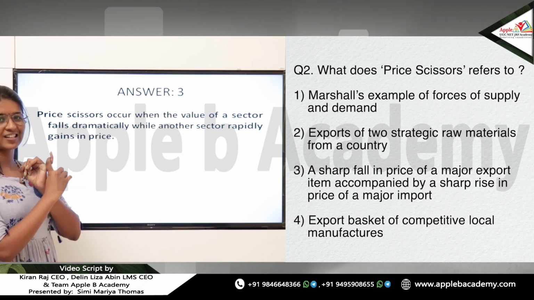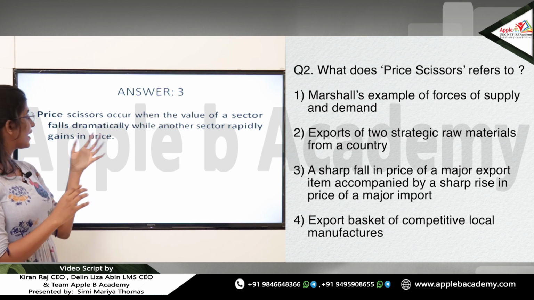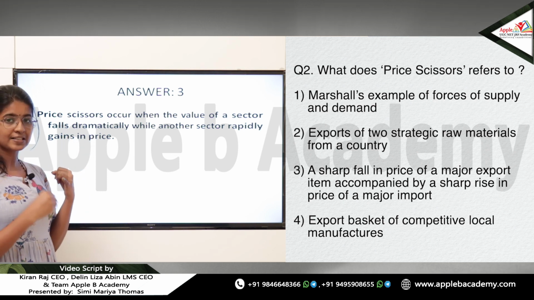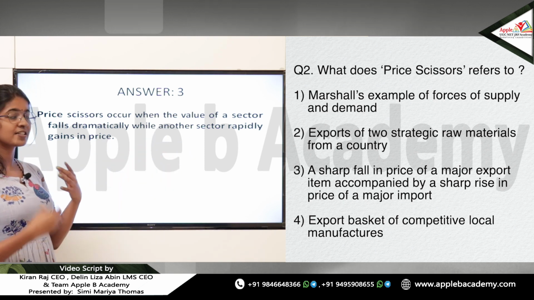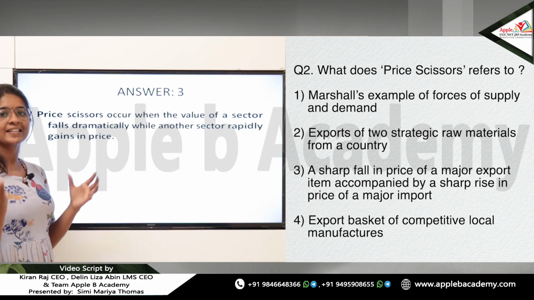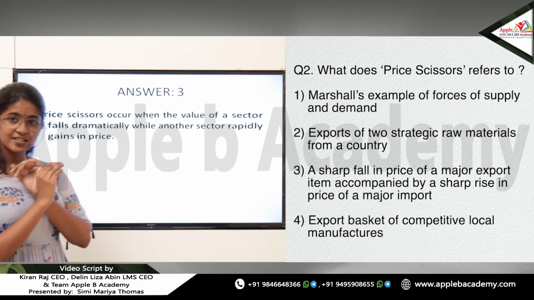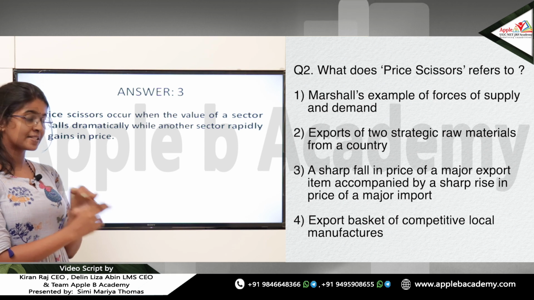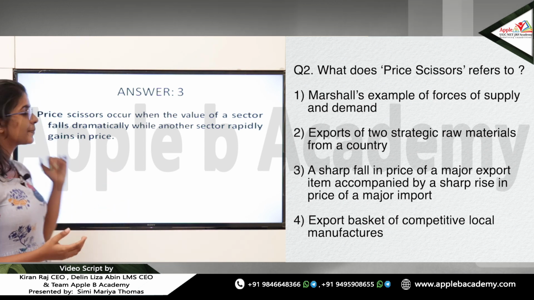So we are taking two sectors, for example, the export sector and the import sector. If the export sector is falling dramatically, whereas the import sector is having a rapid increase in price, that is price scissors.